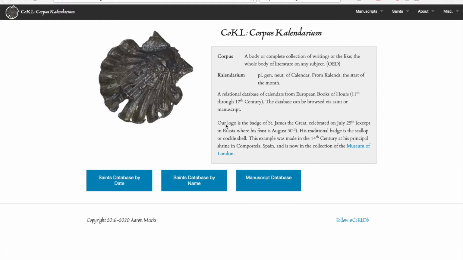How does it work? This, I think, is probably easiest to be answered by a demonstration. There are two primary entrance points to the database. One can either start with the table of manuscripts, or start by searching a saint by name or date. I'll start the demonstration by manuscript. First, we'll try browsing by manuscript.